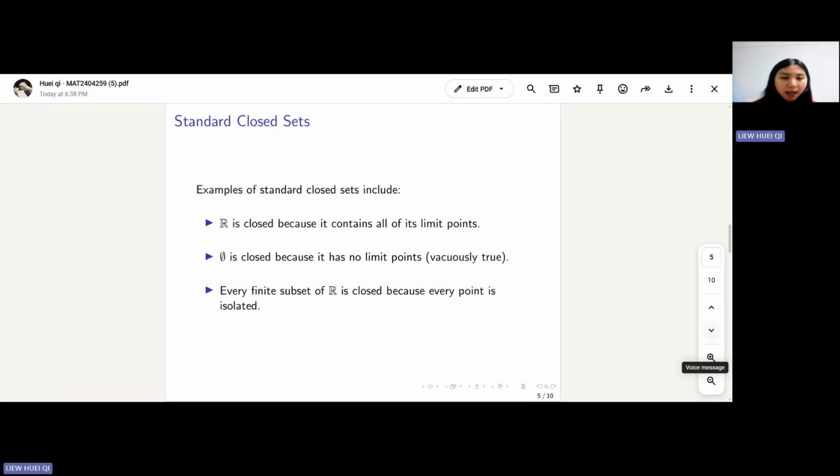And the last one is that every finite subset of R is closed. This is because in a finite set, every point is isolated. So any sequence in the set must eventually become constant if it converges, meaning its limit must be one of the points in the set. This example shows how the definition works in both simple and extreme cases.